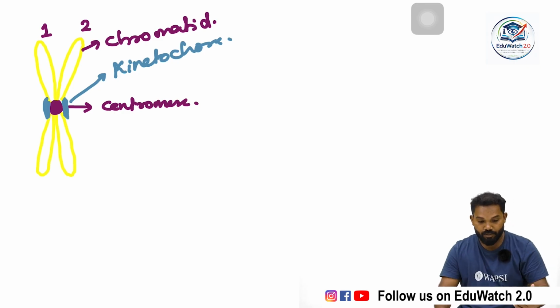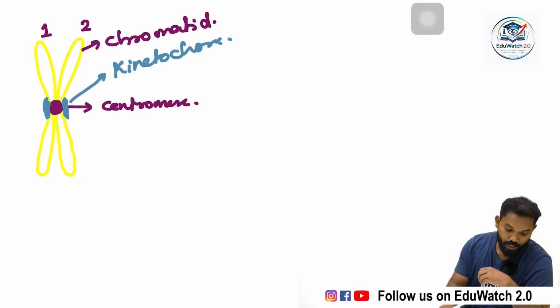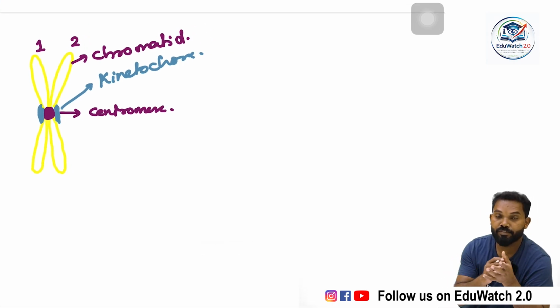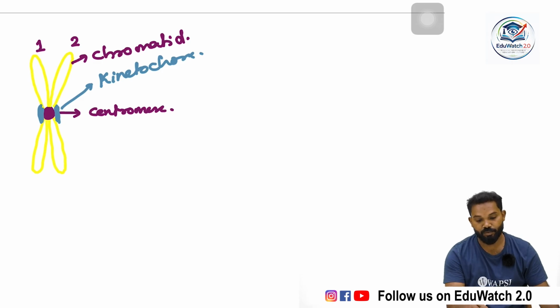Not every time are chromosomes visible with a kinetochore or chromatid, but at some stages the chromosomes are clearly visible. We have to see the centromere, kinetochore, chromatid, etc. So this one is a chromosome.